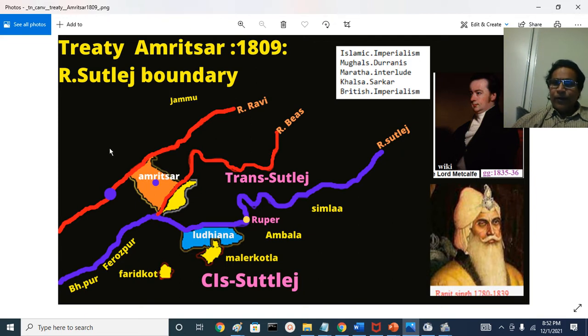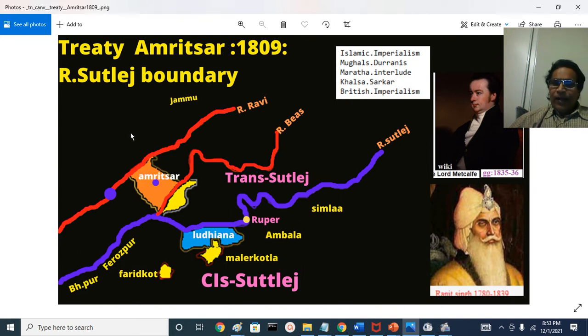He was the ruler of a misl called Sukerchakia, that was in Gujranwala district, across this river Ravi, and there is the Chenab here, there is Jammu and Akhnur here, Sialkot here, and Gujranwala will be somewhere here. The Maharaja was born in Gujranwala in the area called Rechna Doab. The area between the rivers Ravi and Chenab is called Rechna Doab, and between Beas and Ravi is called Bari Doab.